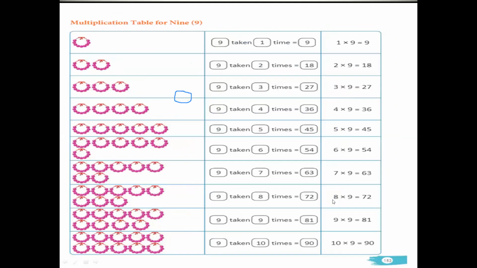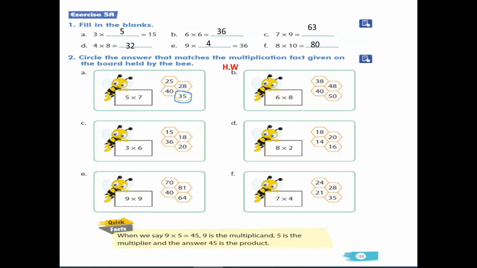The correct answer is 48. Find the correct answer. Yes, here it is, 48. So what do you have to do? You have to only draw a circle around the number 48. Okay children, so do it.